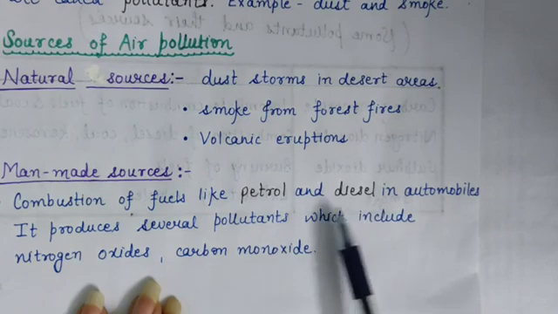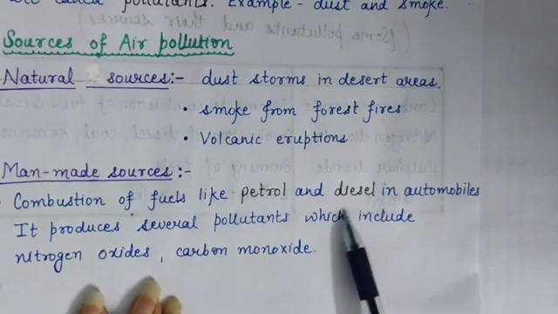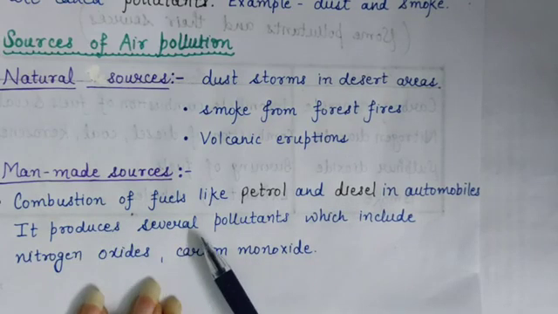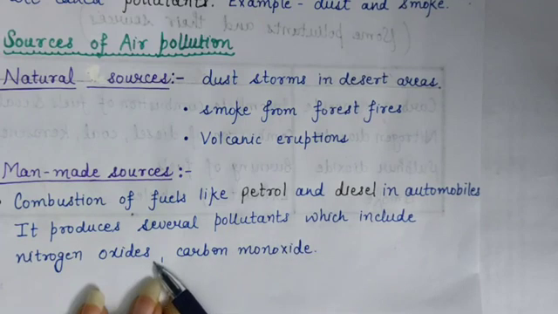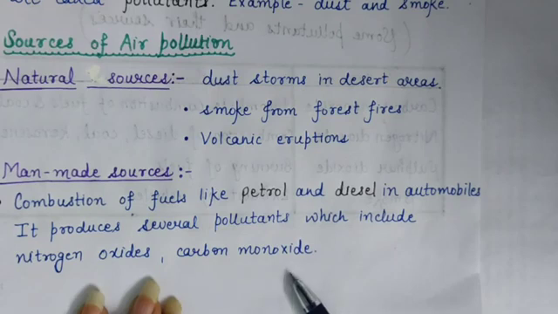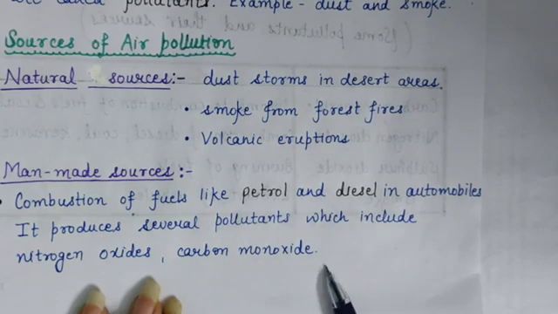These are the major source of air pollution because on burning it produces several pollutants like nitrogen dioxide, carbon monoxide, as well as a large quantity of harmful gases. So in this way, combustion of fuel, petrol and diesel are responsible to pollute the air.